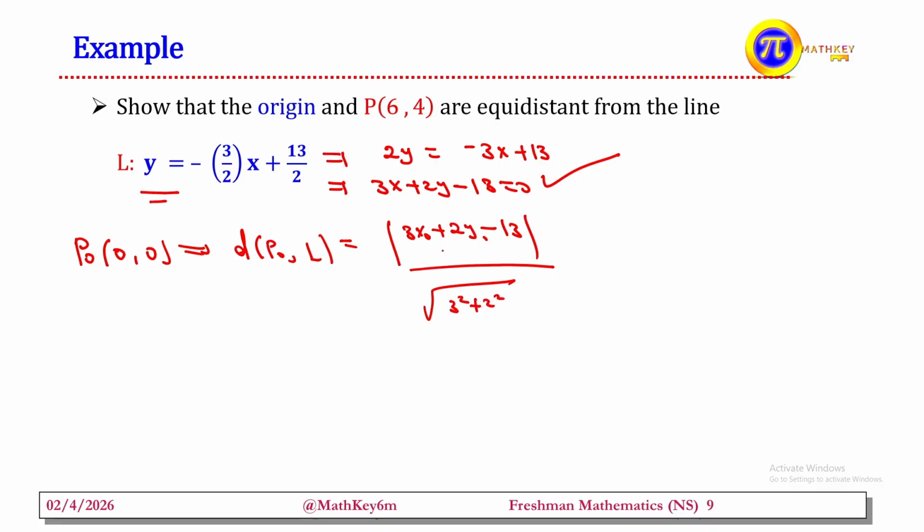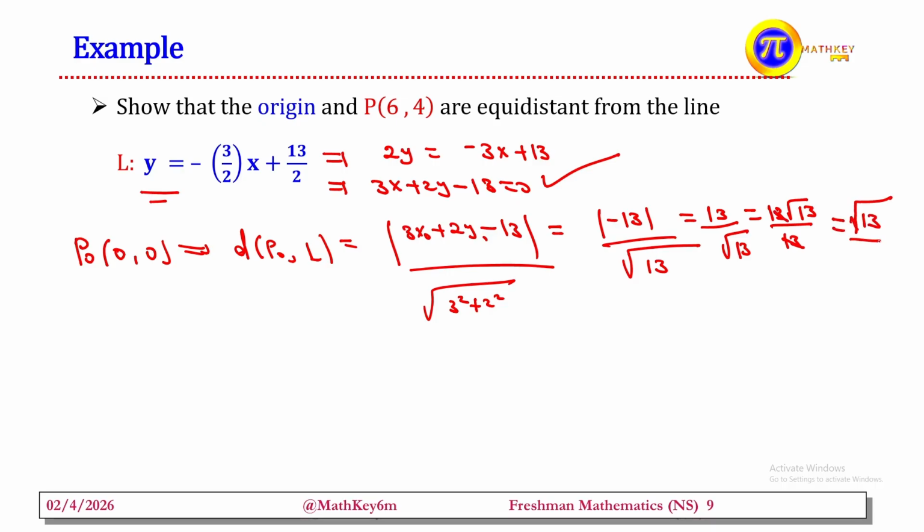Here we have P0, x0 and y0 are 0 0, so which is equal to what? Negative 13, absolute value of this one, divided by the square root of 9 plus 4, that is 13. So it is 13 divided by the square root of 13. If needed, when you rationalize the denominator, which is equal to 13 times the square root of 13 over 13. We cancel 13 by 13, what remains? The square root of 13.